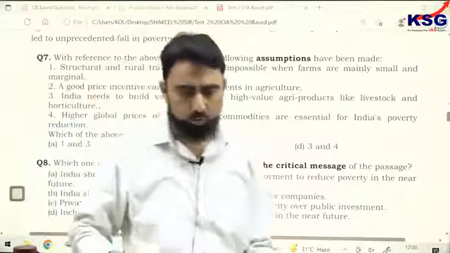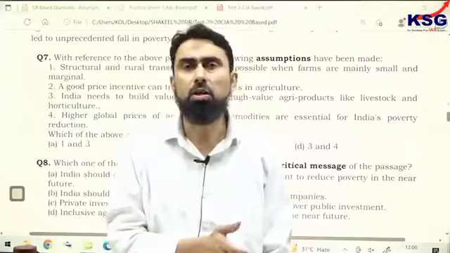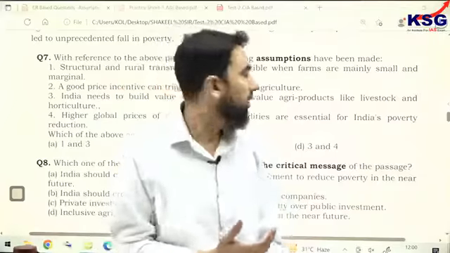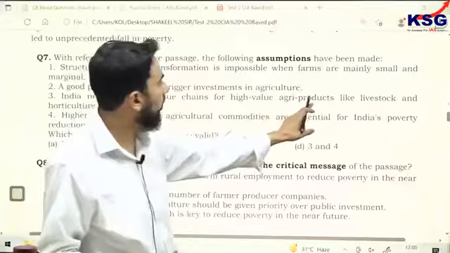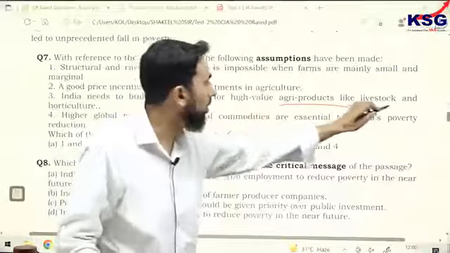Sahib, both are related to, as they have said agri products, it means they are talking about the rural transformation. Small holding farmers they are talking about. And in the third one, India needs to build value chains of what? High value agri products like livestock and cattle. So agri products they are talking about.